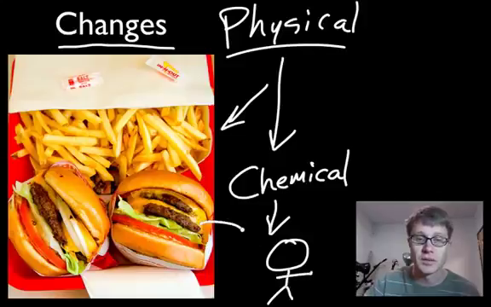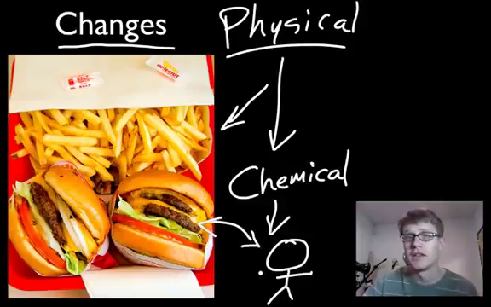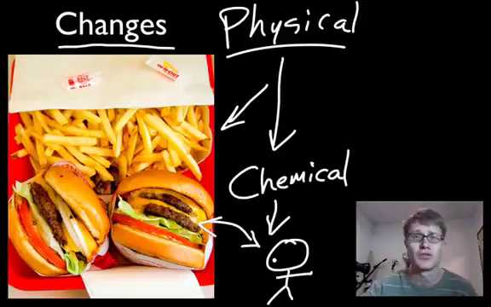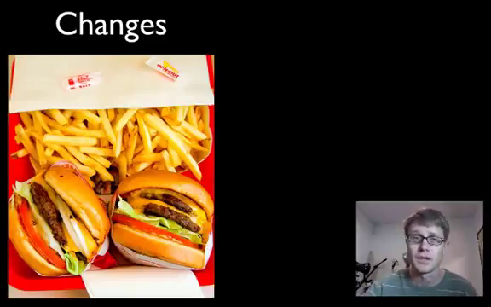In other words, the amino acids that are in a burger are going to be broken down, and then they're going to use them up inside our body to actually build up the proteins inside our body. And so it's important to understand chemical and physical changes and the difference between them, because you need to understand how you are made from a burger. Okay, so let's get started.